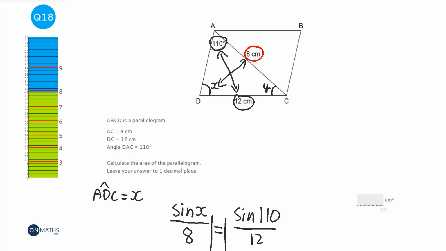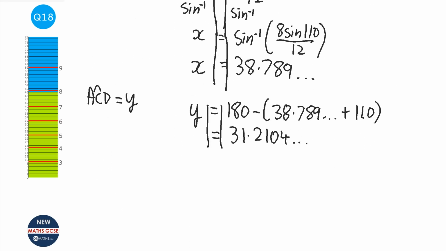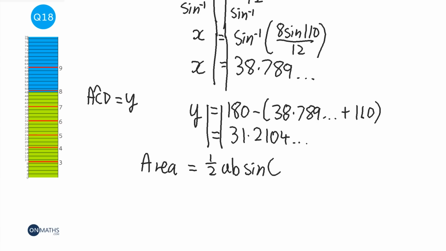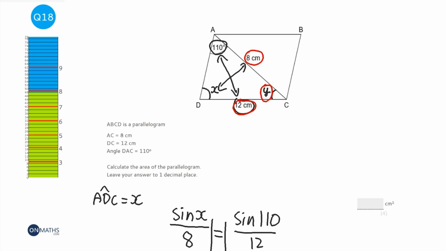Okay, so I've worked out what y is, which is good, because when you have a length, then an angle, then a length all together, you can use the trigonometric area formula. And the formula is dead easy. It just says that area equals half AB sine big C. The problem is we've actually got two triangles.